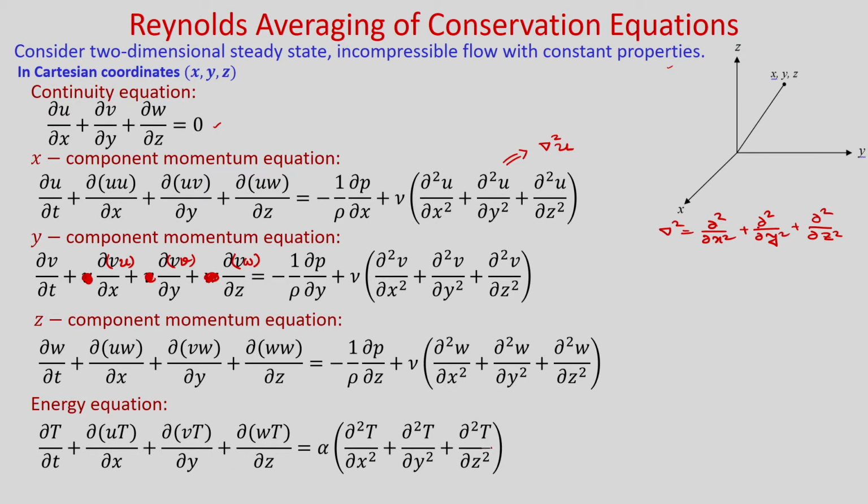So, the right hand side is your diffusion term, we have neglected the viscous dissipation, and alpha is the thermal diffusivity, and obviously nu is your kinematic viscosity and rho is the density.